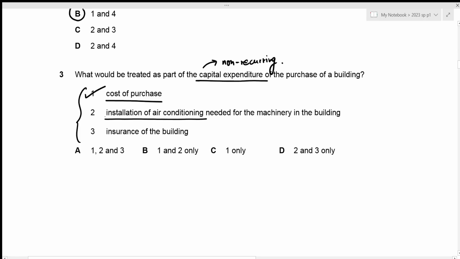Again, once installed, the air conditioning does not need to be installed time and again, which means that this is also to be included in our capital expenditure. The third one is insurance of the building. But remember that when we get our building insured, we need to pay the premiums time and again, which means that this is a recurring expense, due to which it should not be included in our capital expenditure of the purchase of a building. So that's 1 and 2, and it is given in option B. That is going to be the correct answer.